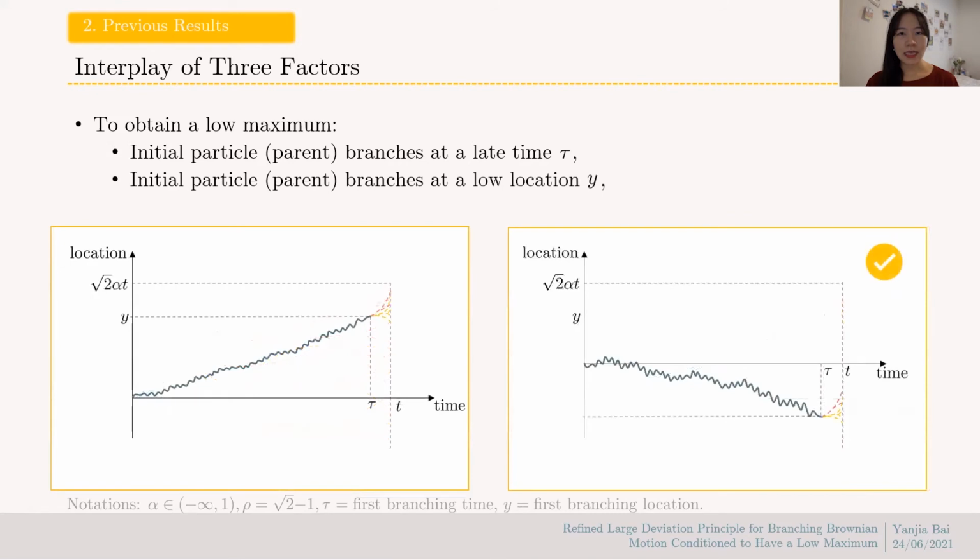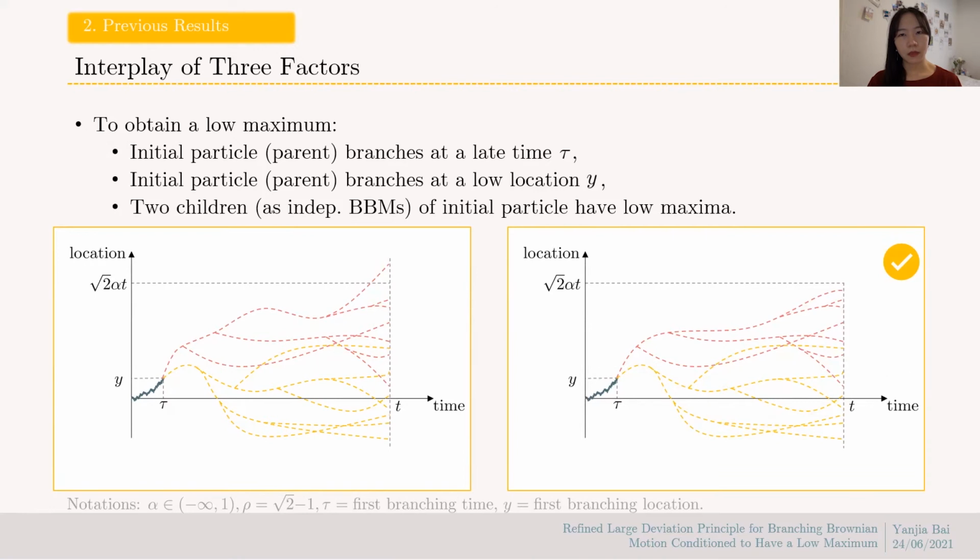The other good thing is that the initial particle should branch at a low location y, which gives its children a good starting point. Thirdly, the two children, as independent branching Brownian motions, should also have low maxima themselves.